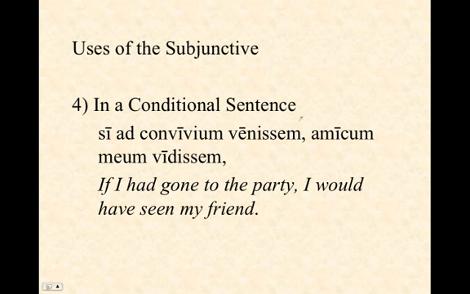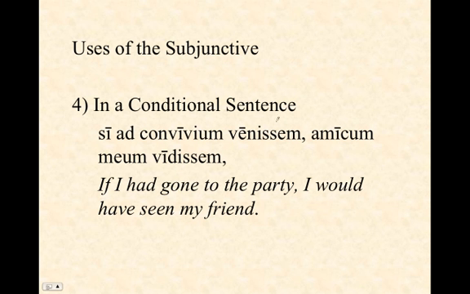Finally, another use of the subjunctive is in what we call a conditional sentence. This sentence is what we call a contrary to fact condition. It's something that did not happen, but we may have wanted it to happen. Si ad convivium venissem, amicum meum vidissem.